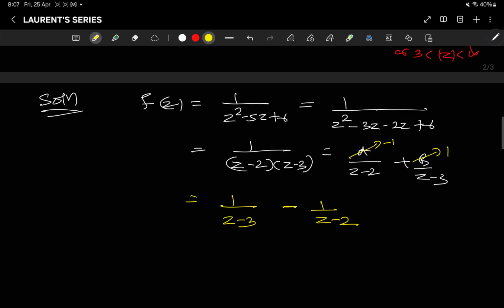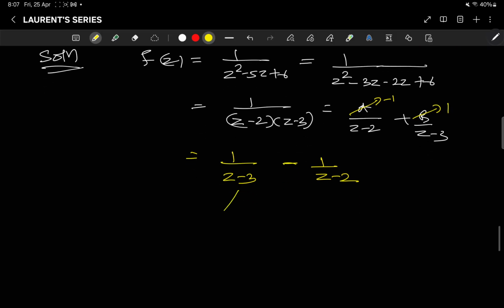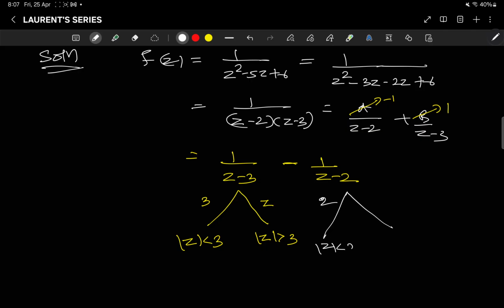As we discussed here, there are two aspects to learn. Taking 3 common, we are getting |z| less than 3. Taking z common, we are getting |z| greater than 3, right? And here likewise, taking 2 common, here |z| less than 2. And taking z common, we are getting |z| greater than 2. So here we have, let it be my a, let it be my b, let it be my c, and let it be my d.